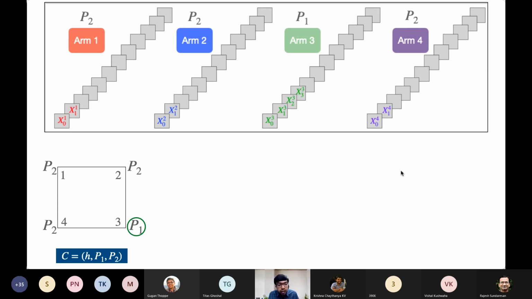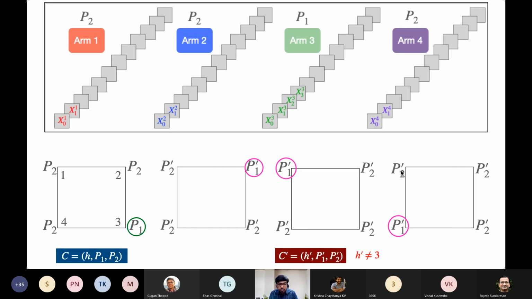Now, what are the possible alternative configurations to this configuration? They are these. Okay, the location of the odd arm can be any one amongst the other 3, that is arm 1, arm 2, or arm 3, and the transition probability matrices of these are P1 prime and P2 prime, accordingly whether they are odd or non-odd. Okay, it turns out there are so many possible configurations like this. You can vary the P1 prime and P2 prime and generate uncountably many possible configurations.